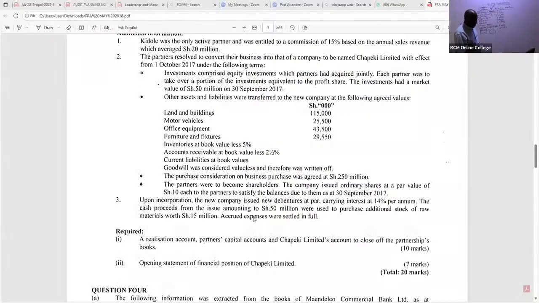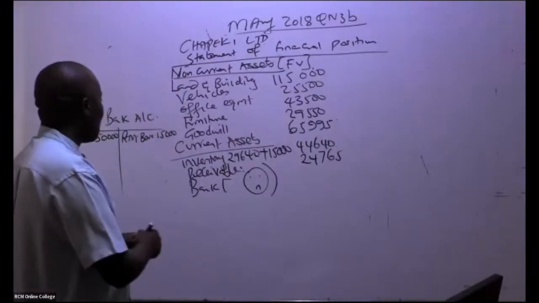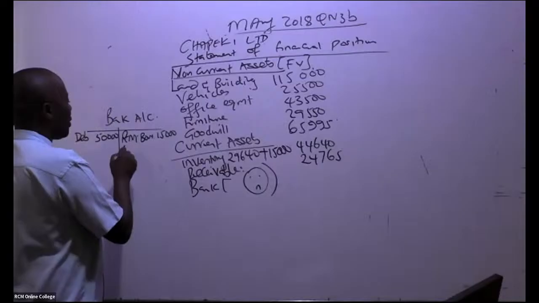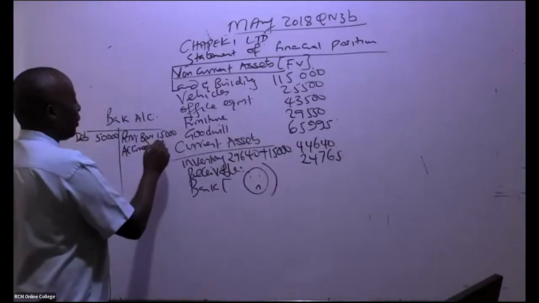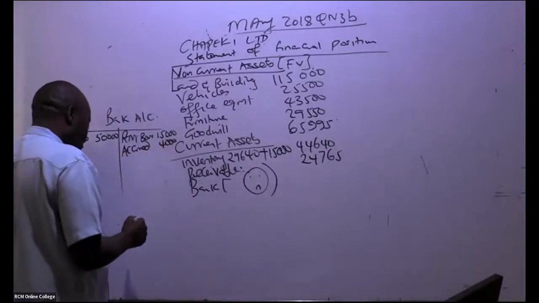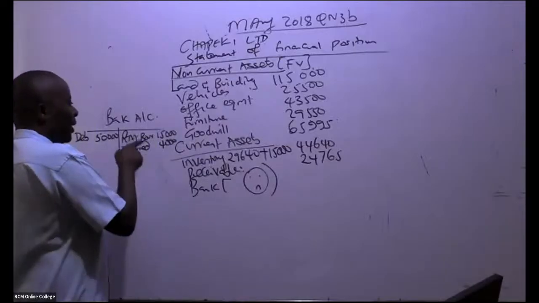You can see here, accrued expenses were settled in full. Is anybody able to see our accrued expenses? Accrued expenses were 4,000. So we debit the accrued expenses account and credit the bank account.